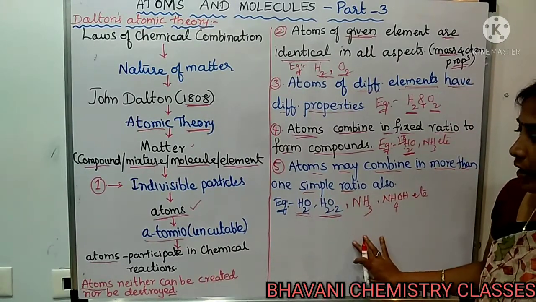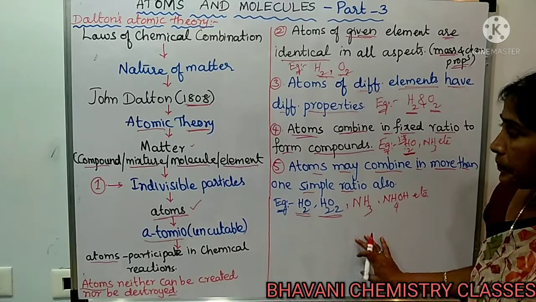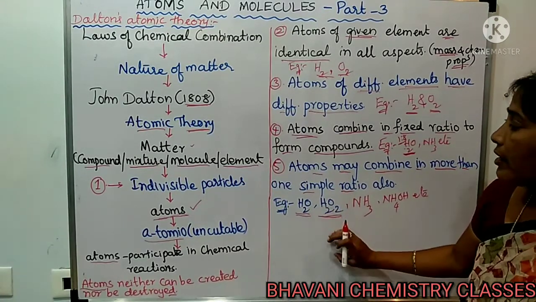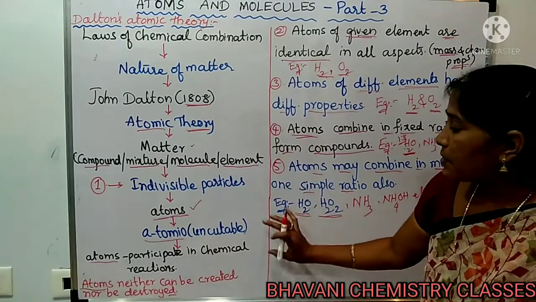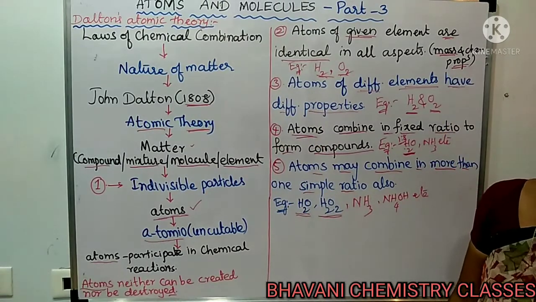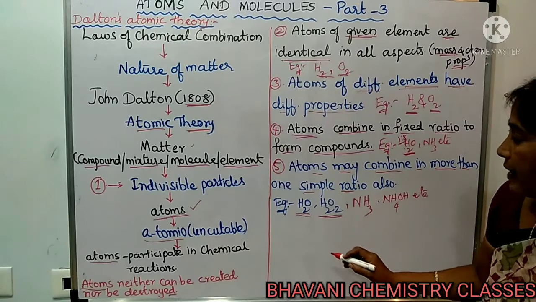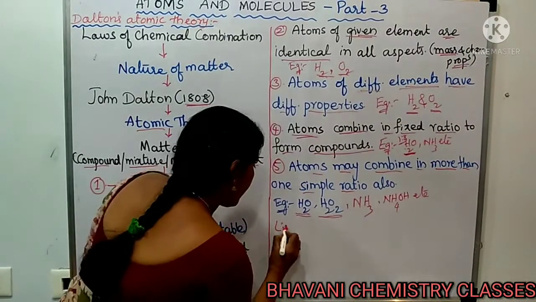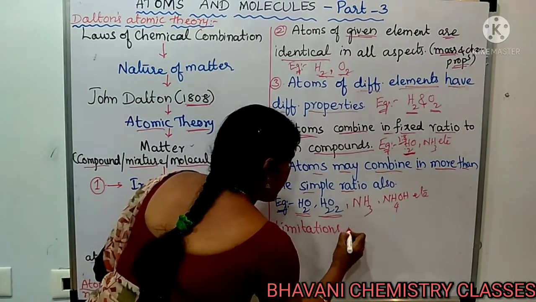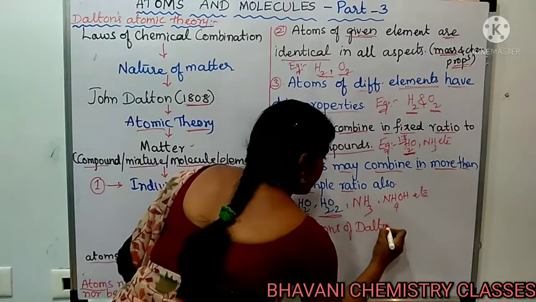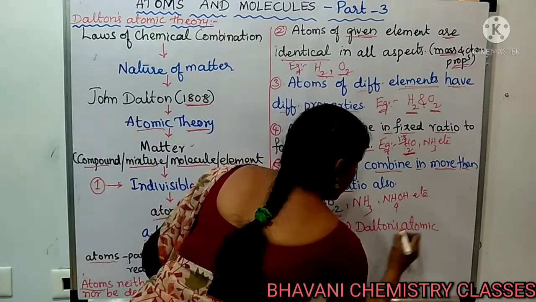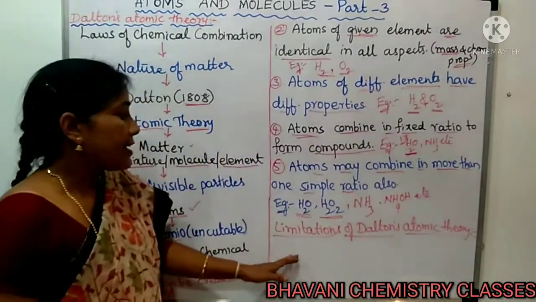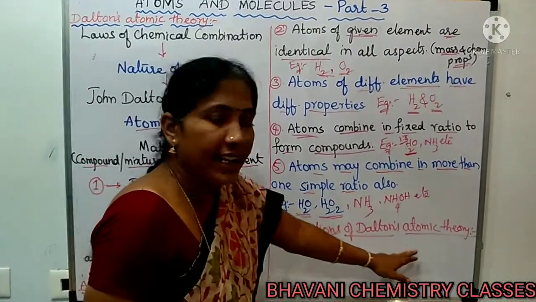But by the advancement of science, later on, some of Dalton's proposals were proved wrong. These we learn as the limitations of Dalton's atomic theory.